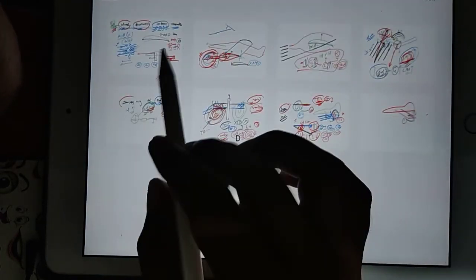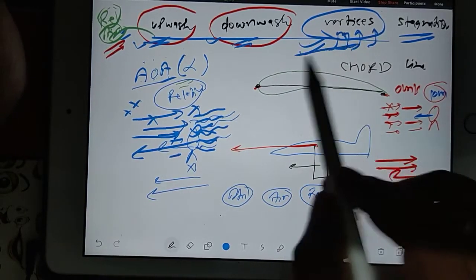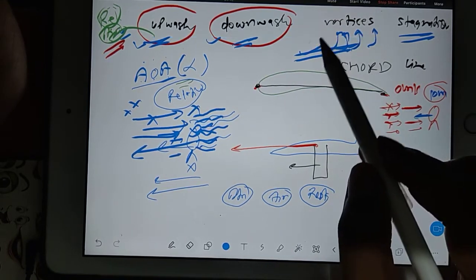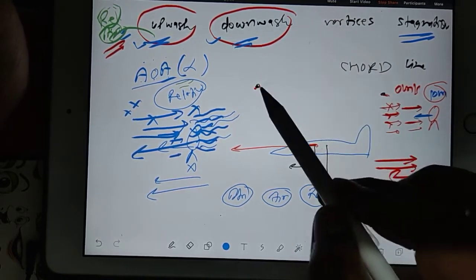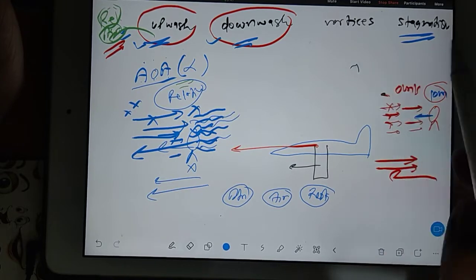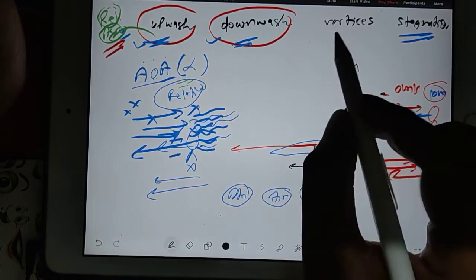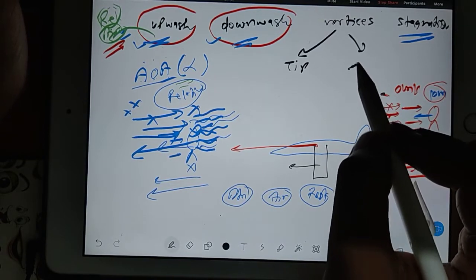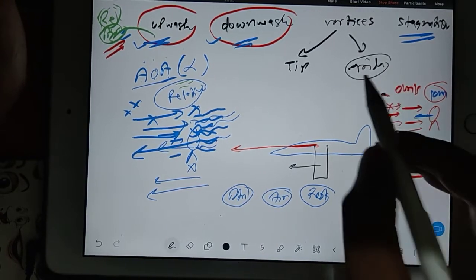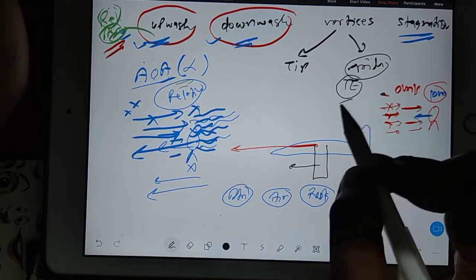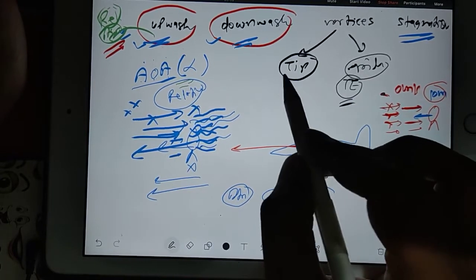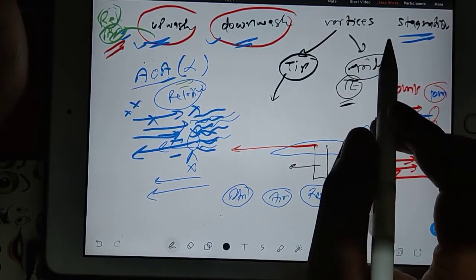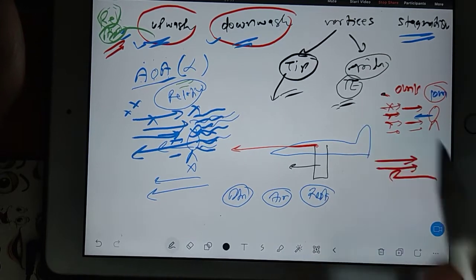So what is your topic? The topic is vortices, and they are especially of two types. One occurs at the tip, another occurs at the trailing edge. So you say trailing edge vortices and tip vortices. That's all.